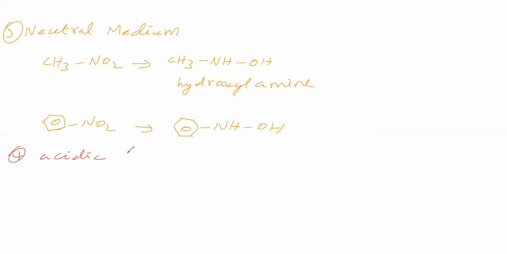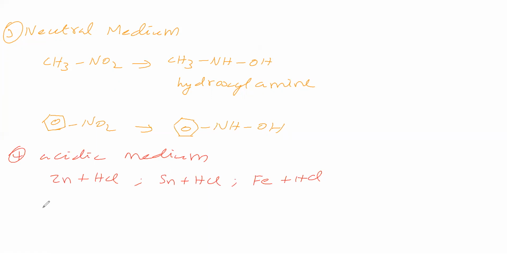Now we are taking reducing agents in acidic medium. What are the reducing agents here? Zinc is the metal and the acidic medium is HCl. Then we will take tin as the metal, with HCl as the acidic medium. Then we will take iron as the metal, and the acidic medium is HCl. Like this, you will take reducing agents.